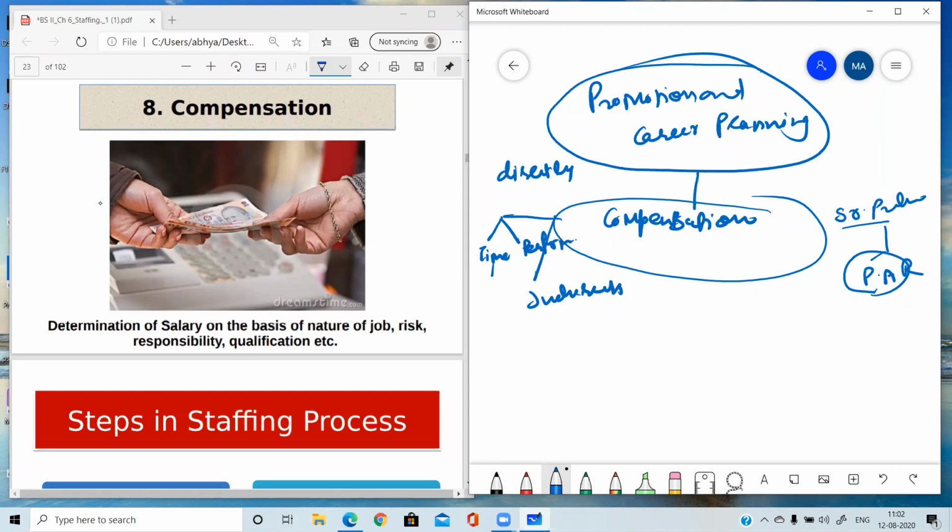If a 9 to 5 job is there and you are getting your salary or wages on the basis of time, then it is known as time based. Performance based means, like sales executives, sometimes their salary is fixed on performance. Whatever number of units they sell, they get commission on that, or they get salary based on that.